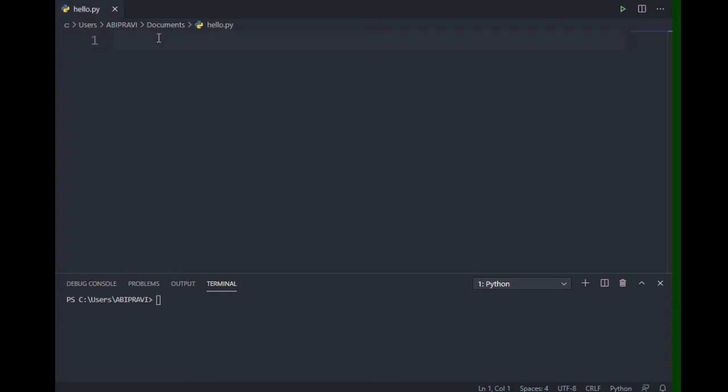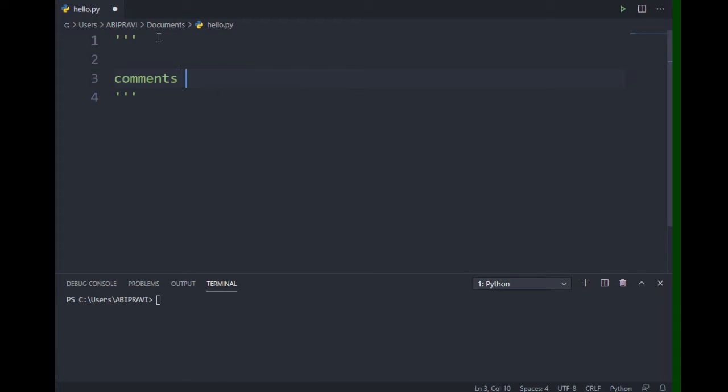In this tutorial, we are going to see about loops in Python. Before going to loops, we just learn about one concept, which is called comments. Comments start with the hash symbol. If you want to give a multi-line comment, you need to use three quotes, and the text within these three quotes is treated as comments.